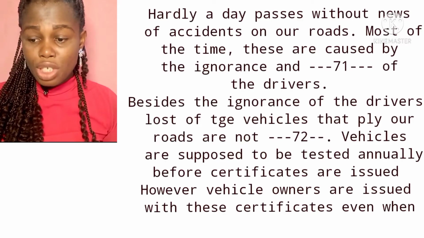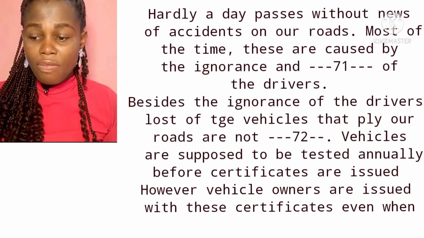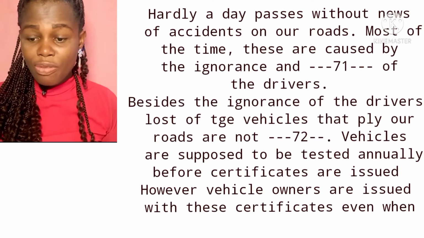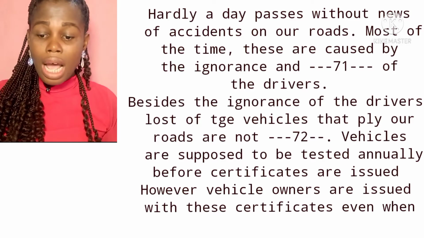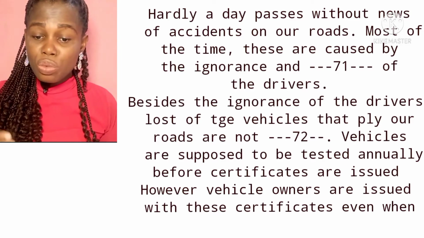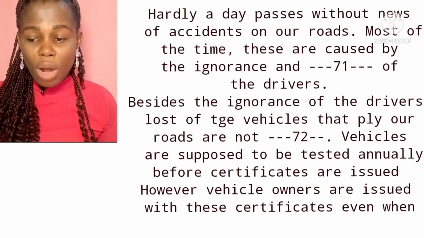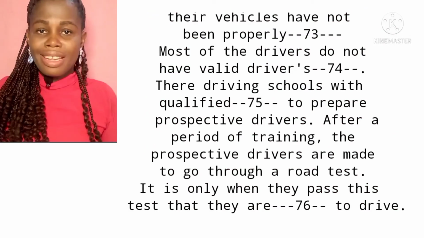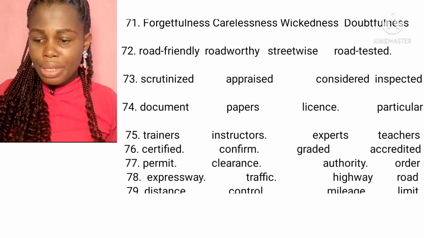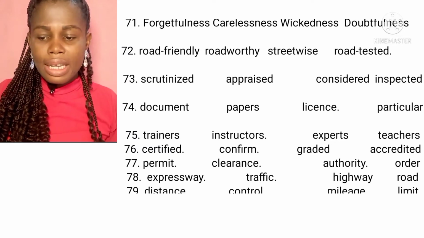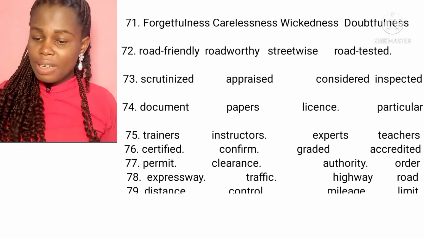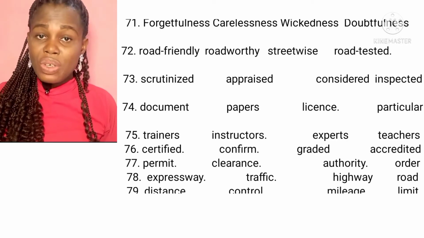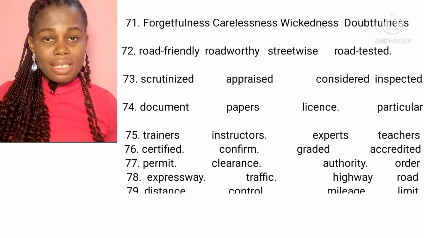Vehicles are supposed to be tested annually before certificates are issued. However, vehicle owners are issued with these certificates even when their vehicles are not being properly dashed. Now let's look at the options. We have option A, scrutinized; B, appraised; C, considered; and D, inspected. Now the correct answer to this question is option D, inspected.